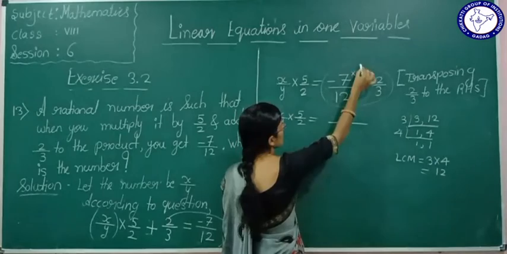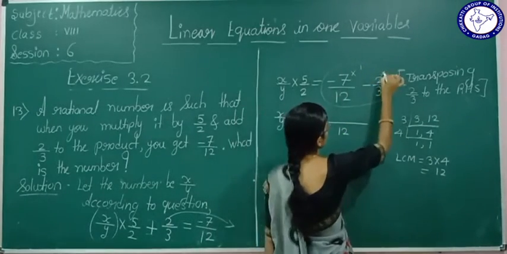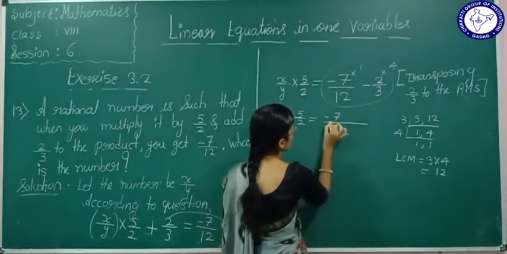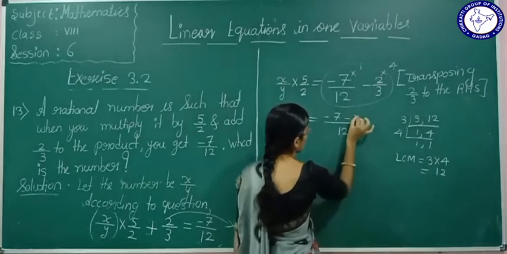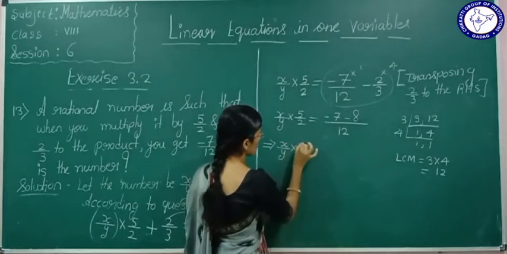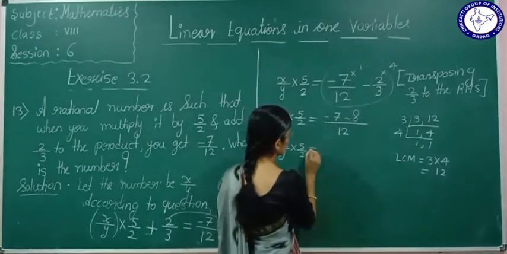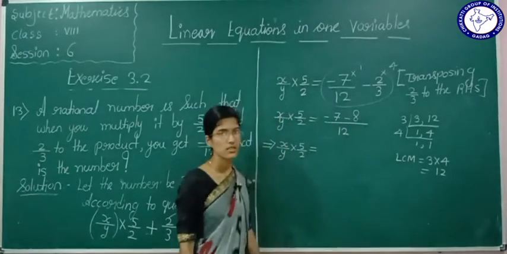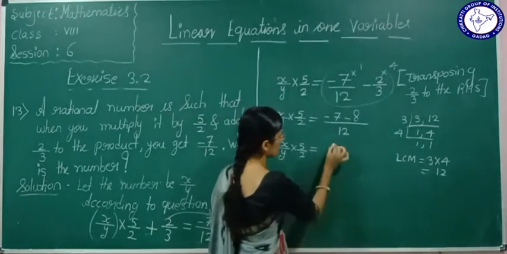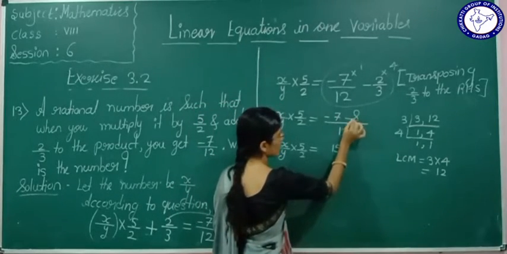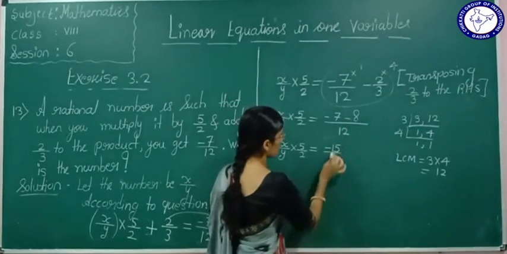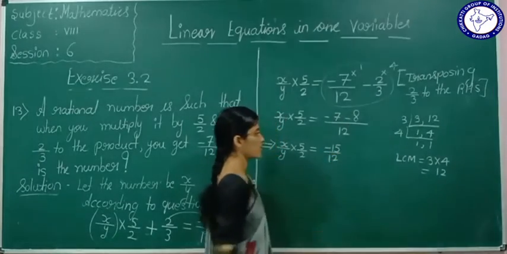So 12 how much are 12? 12 ones are 12. 3 how much are 12? 3 fours are 12. Minus 7 ones are 7, minus 2 fours are 8. So this implies x by y multiplied by 5 by 2 is equal to minus 7 minus 8. The minus will become plus: 7 plus 8 is 15. Which is the bigger number here? 8, and 8 has the minus sign. We keep the bigger number's sign only. It will be minus 15 by 12.